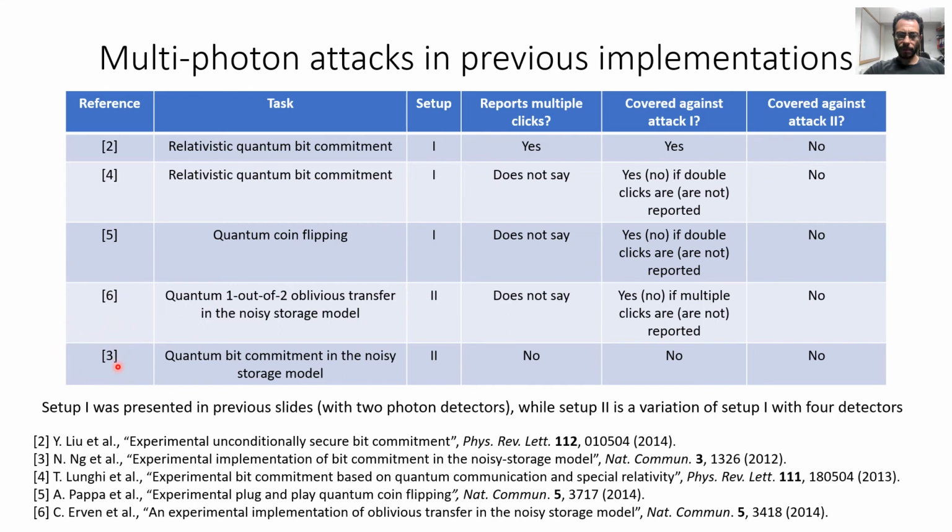And paper 3, which introduced symmetrization of losses, explicitly says that they do not report multiple clicks as valid measurements, and therefore they were not covered against attack 1. We notice that none of these papers are covered against attack 2.